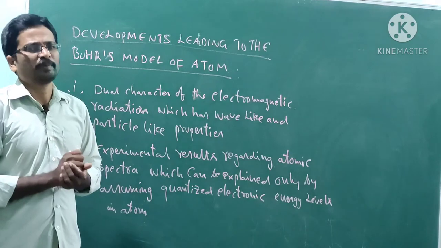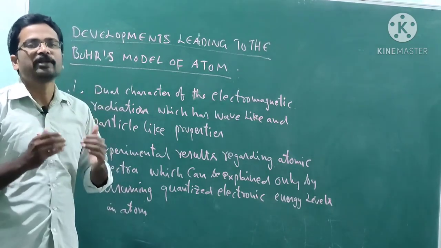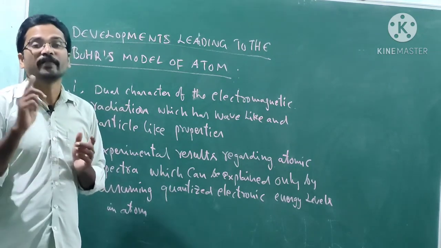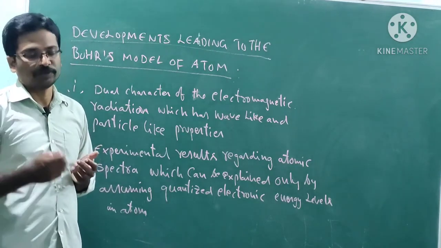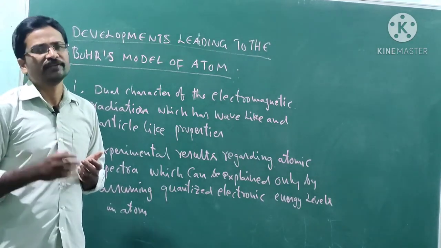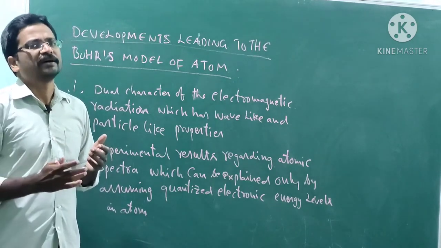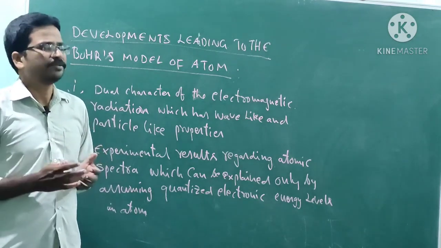What are the experiments and theories that led to the development of the Bohr model? The Bohr model was developed on the basis of the drawbacks we know from the Rutherford nuclear model.